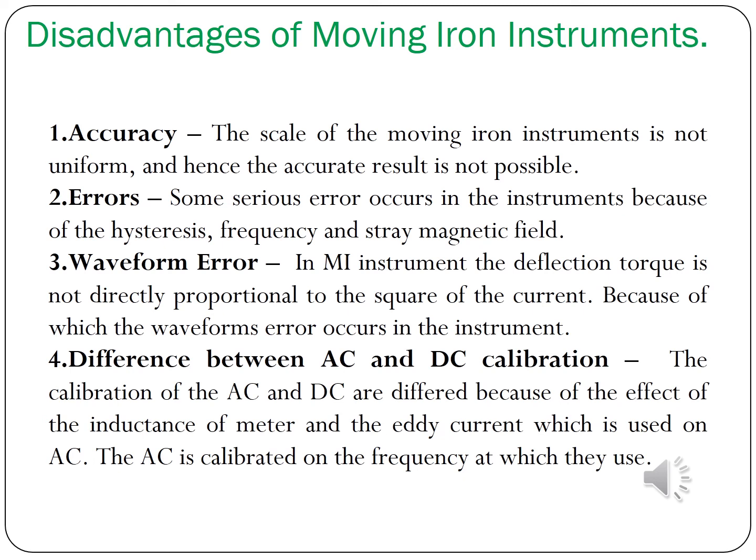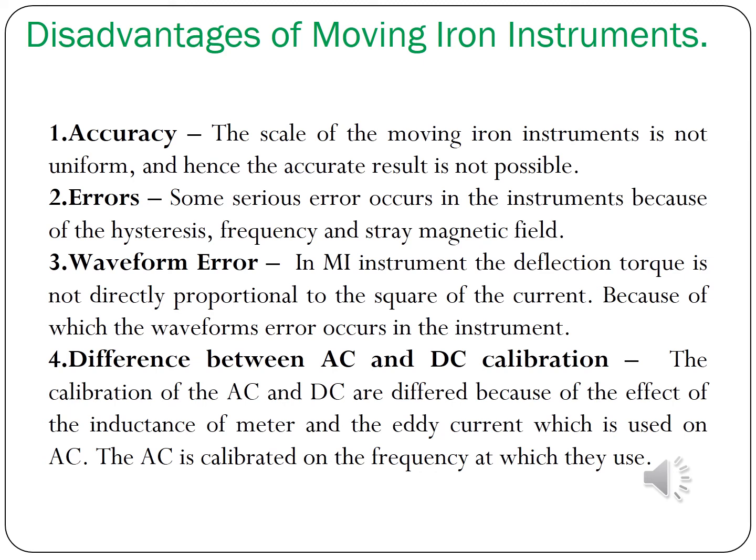Disadvantages of moving iron instrument: accuracy error, waveform error, difference between AC and DC calibration. Accuracy: the scale of the moving iron instrument is not uniform, hence an accurate result is not possible. Errors: some serious errors occur in the instrument because of hysteresis, frequency and stray magnetic field. Waveform error: in the MI instrument, the deflection torque is not directly proportional to the square of the current, because of which the waveform error occurs in the instrument.